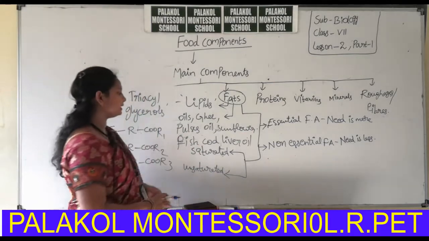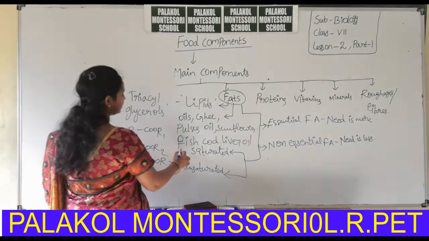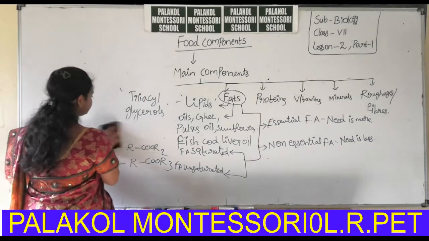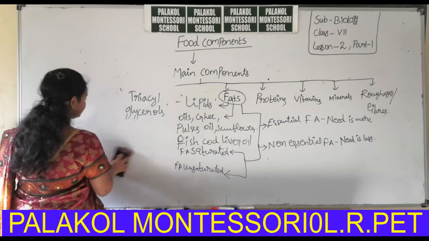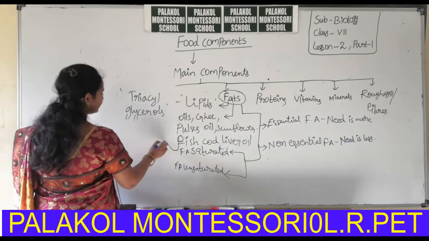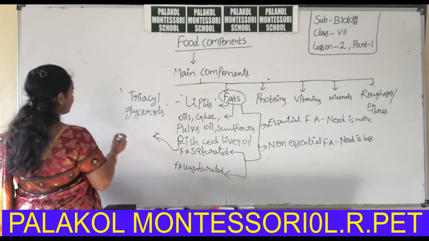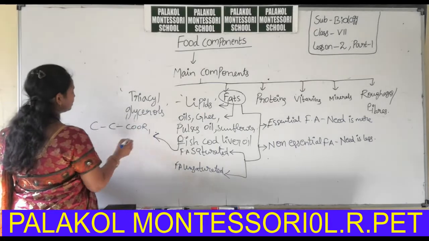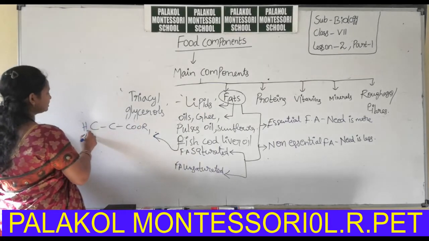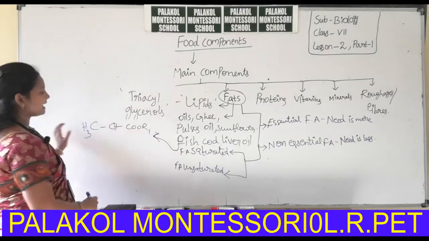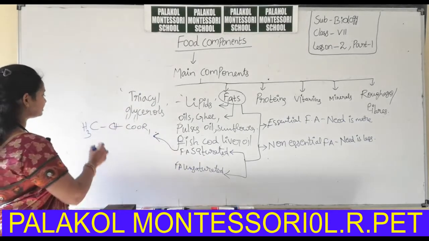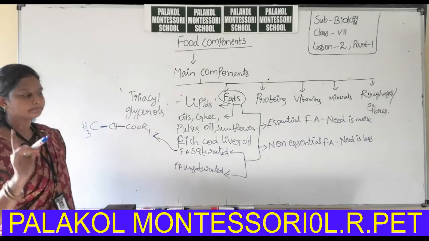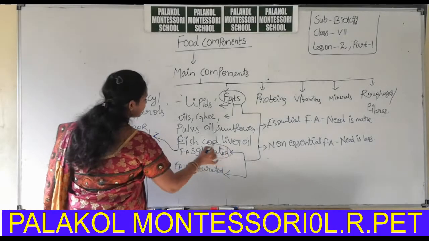What is meant by saturated and unsaturated fatty acid here? If the fatty acid has single bonds in its structure, it is called a saturated fatty acid. That means between carbon and carbon only a single bond is present. That type is called saturated.